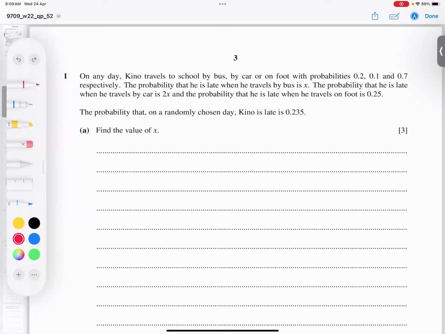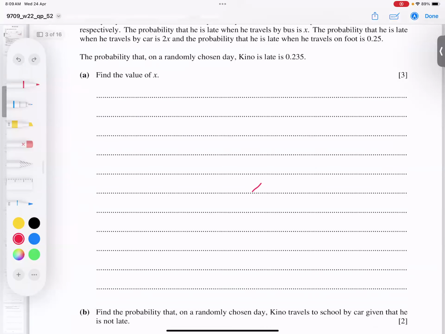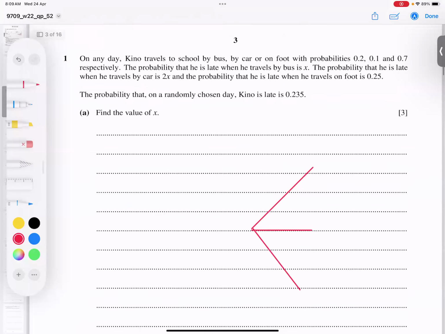So the best idea is to make a diagram. A diagram is not compulsory, but if you make it, this question becomes easy. We have three options: one is a bus, one is a car, one is on foot. For each we have two possibilities, late and not late.